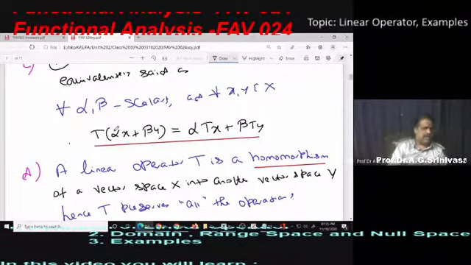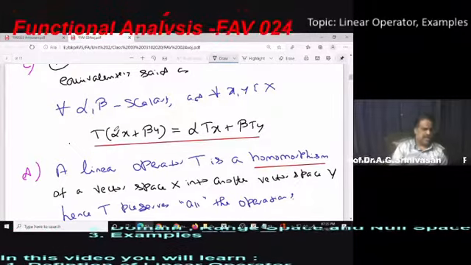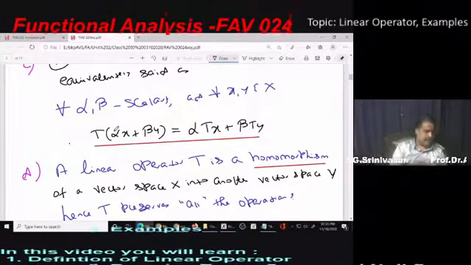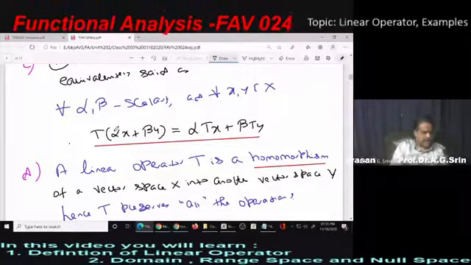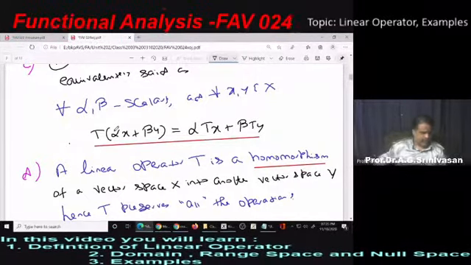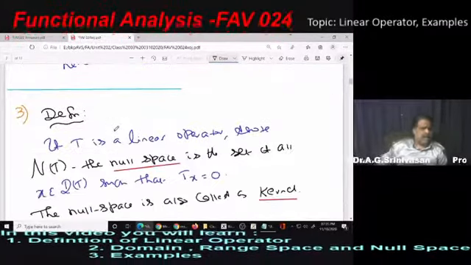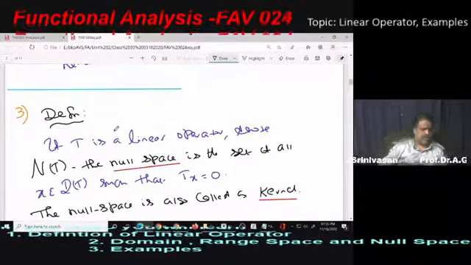But we are not going to discuss that here because by and large, we don't study vector spaces. We only study the non-linear spaces, although a non-linear space is also a vector space. Now, let's define a null space. We have just discussed some time back.